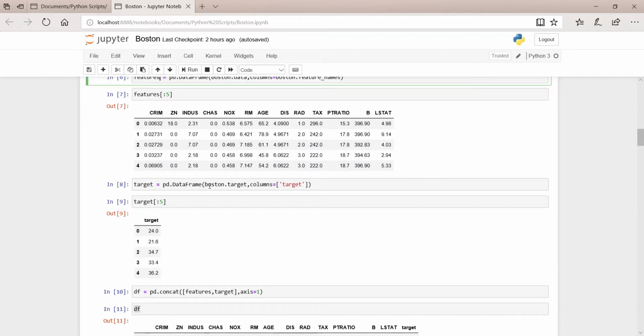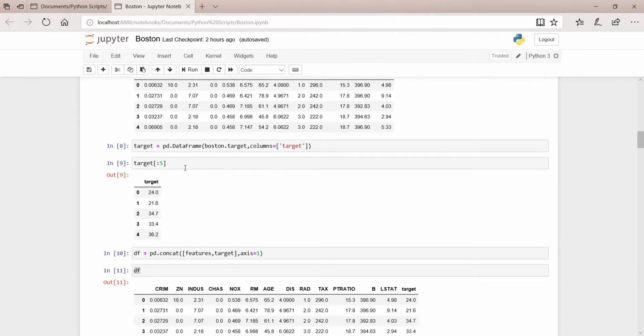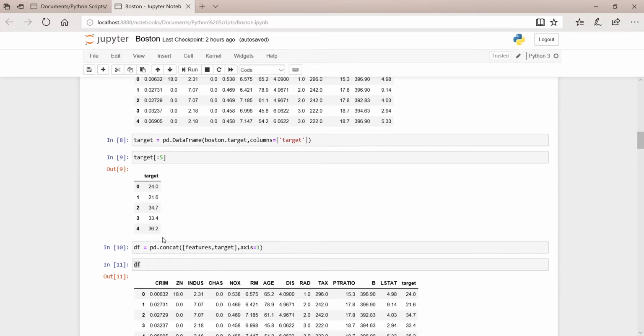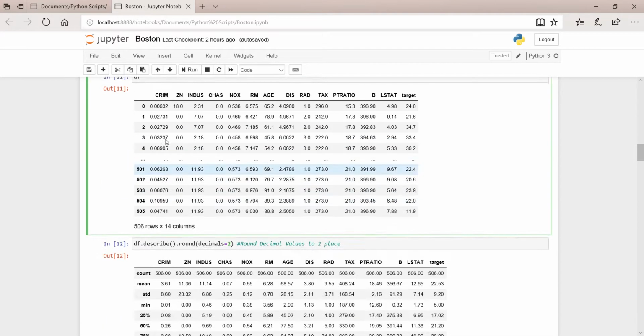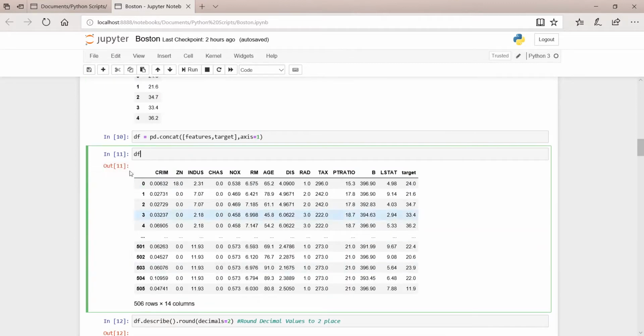Similarly, we have to fetch the target of the Boston data into the target variable by the pandas data frame, and this is the first 5 rows of the target we can see. Then we concat it all into one data frame. We can see the features and target all in the df data frame by the pandas concat. So this is our df data, which is a data frame.